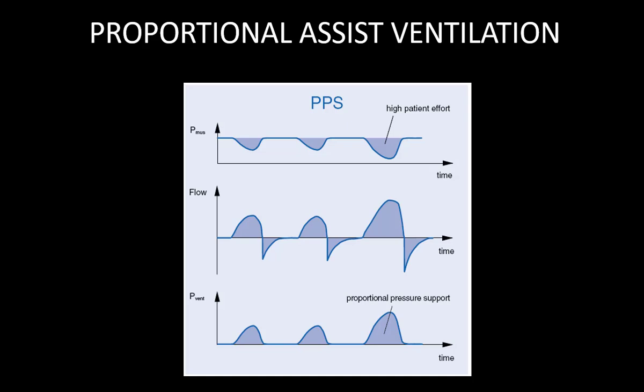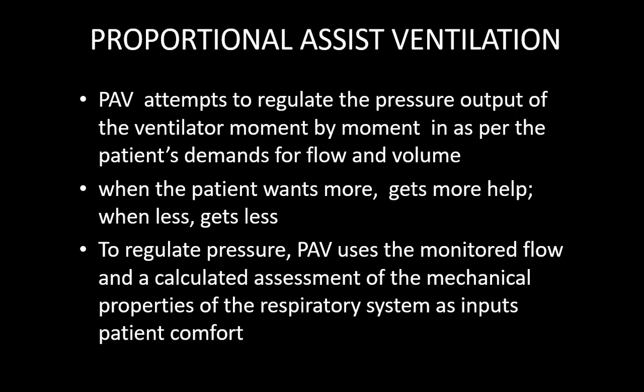As you can see, this is the muscular pressure. The patient's demand is there. The patient is demanding more, high patient effort is there. The ventilator is giving more pressure support proportional to the patient's demand, and by using high flow. So at any moment of time, there is no air hunger to the patient.